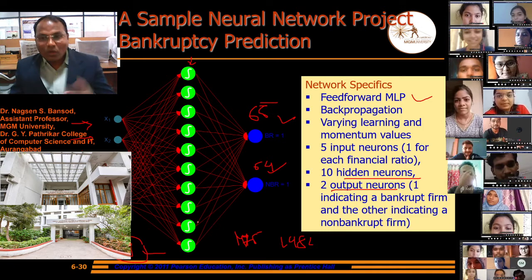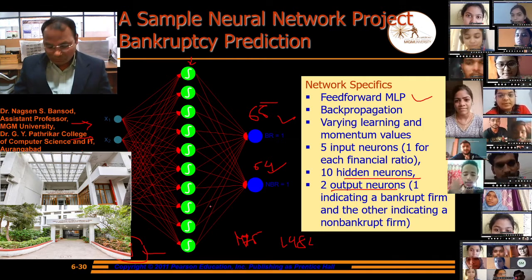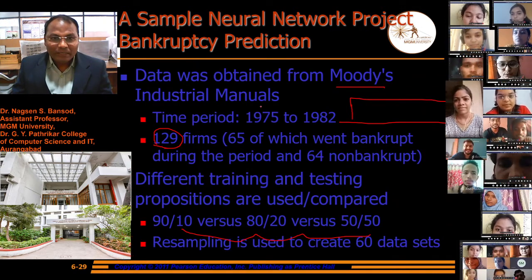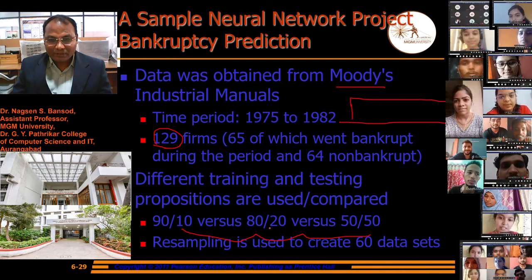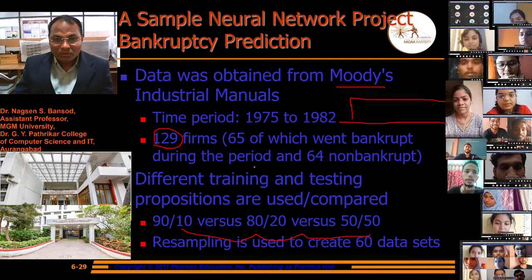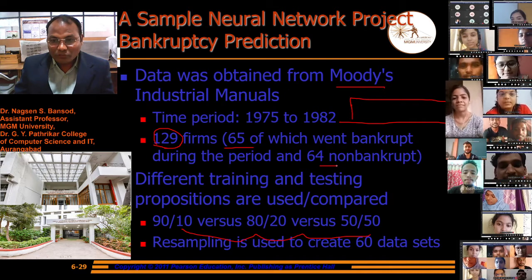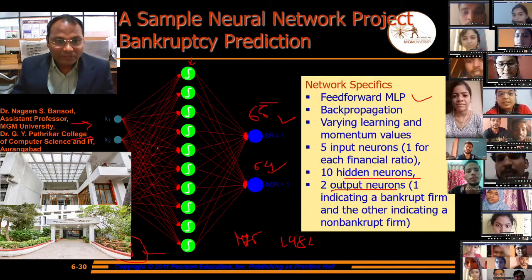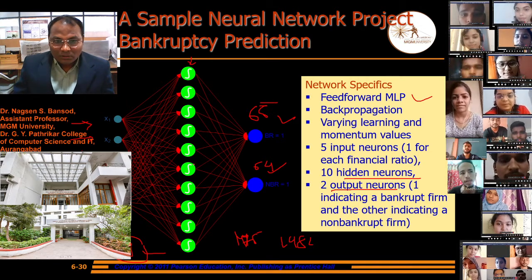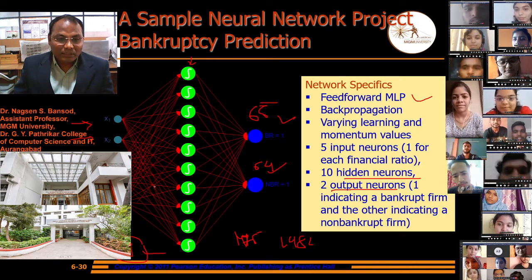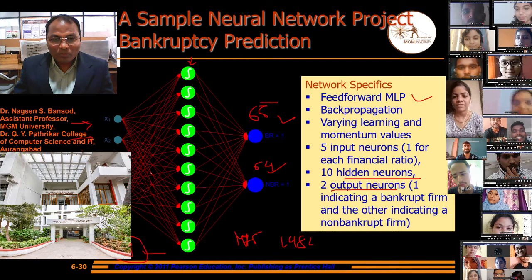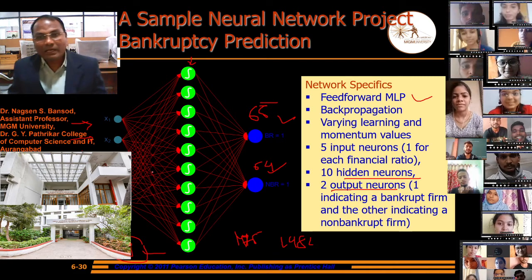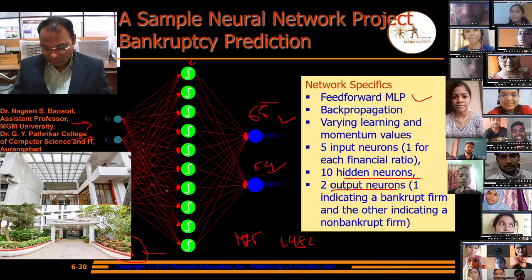You will get all the data from Moody's Industrial Manual, how it is calculated, how we got 65 bankrupt and 64 non-bankrupt, and how the data is provided to this neural network. And we have to design this with the help of a programming language like MATLAB. In MATLAB we can do this practically.